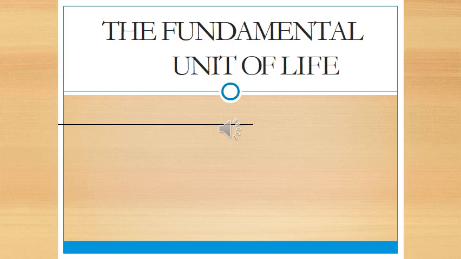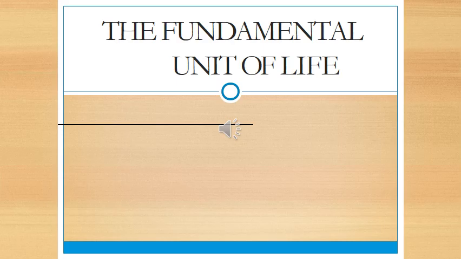Okay. And what he observed? He observed small compartments, and he called those compartments as little room, right? Now here it appeared as a honeycomb structure, and he observed that cork means you're talking about the dead part. Okay, so he observed it under a primitive type of microscope, and he called each compartment as a little room, and later on it was termed as a cell. He discovered cell in the year 1665. Okay, Robert Hooke called these boxes cells. Cell is a Latin word for a little room.